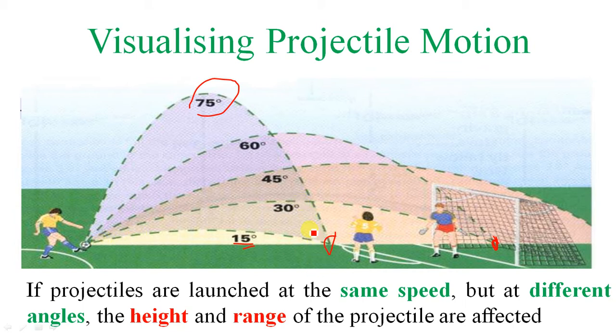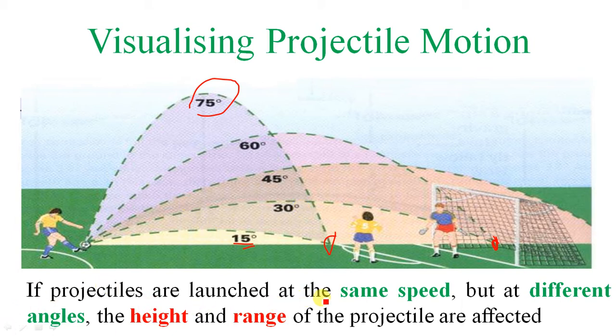So definitely there is some science when we play football, an application of physics. We use projectile motion while playing football, as well as while playing tennis and cricket. There is always projectile motion.